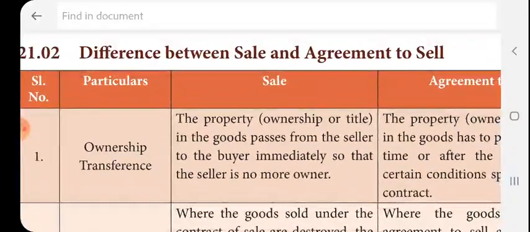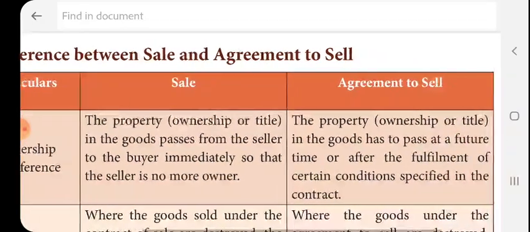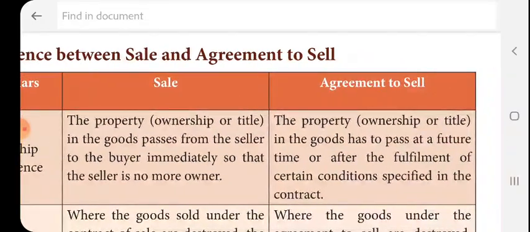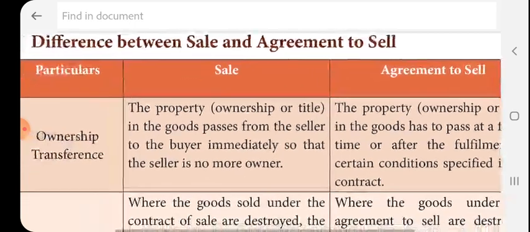Now the difference between sale and agreement to sell. Sale means the ownership is transferred immediately from the seller to the buyer. Agreement to sell means the property, ownership or title of the goods has to be transferred from the seller to the buyer in future. That is agreement to sell.